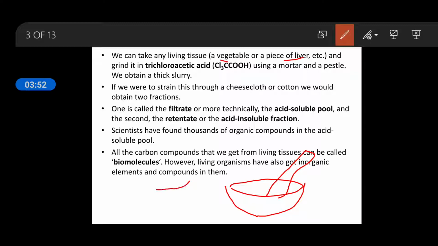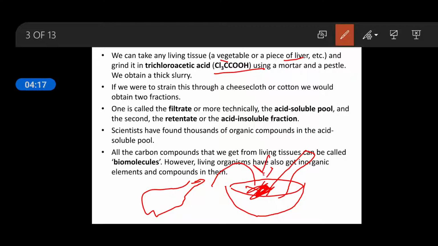Just suppose this one is the tissue, and we add it into the pestle and mortar. With the help of the pestle we grind it. Along with that we have to add this chemical also. A small amount of CCl3COOH is added from outside.